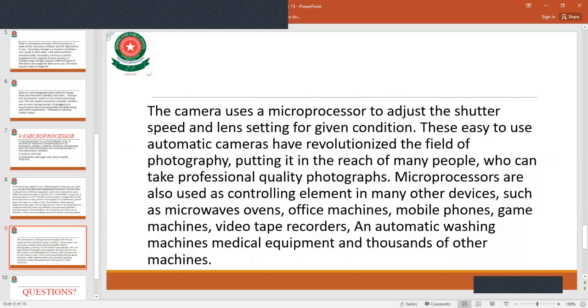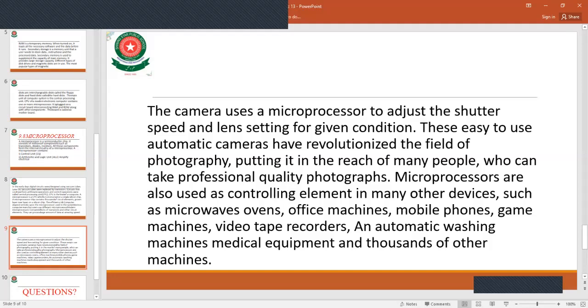The camera uses a microprocessor to adjust the shutter speed and lens settings for the given condition. These easy-to-use automatic cameras have revolutionized the field of photography, putting it within reach of many people who can take professional quality photographs. This shows the different functions of the microprocessor in our electronics field.